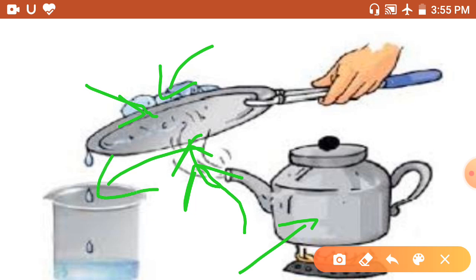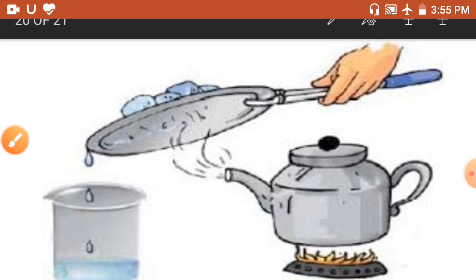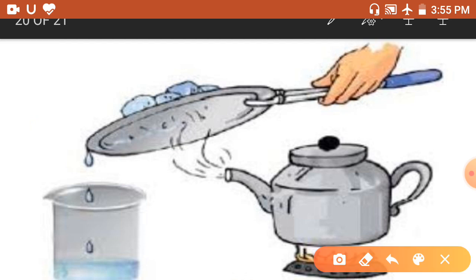So here we can use two methods. First is evaporation, because water is changed into gaseous form. And gas is changed into liquid, so it is condensation. We can use these two methods to collect pure water from salt water. So it is also a separation method.